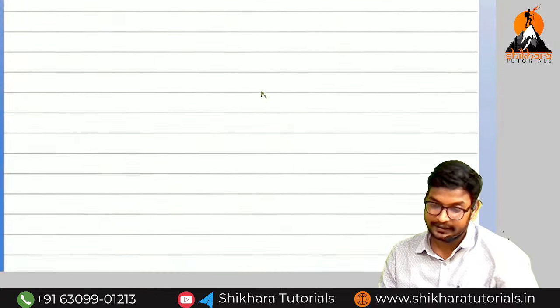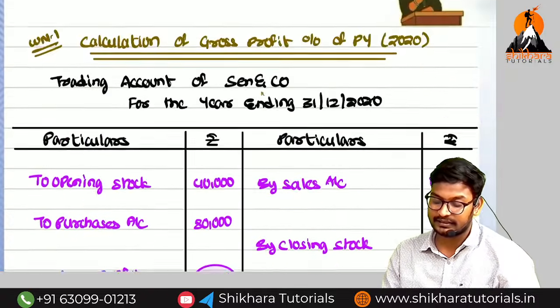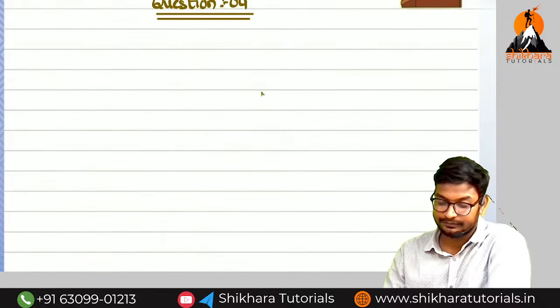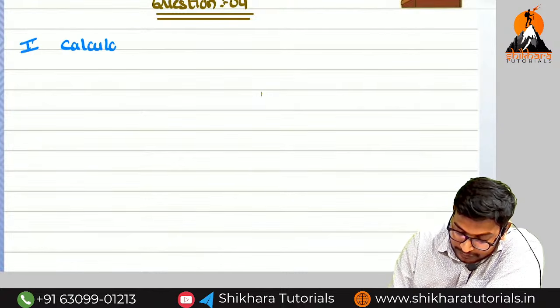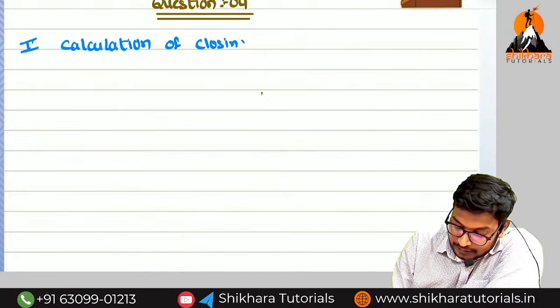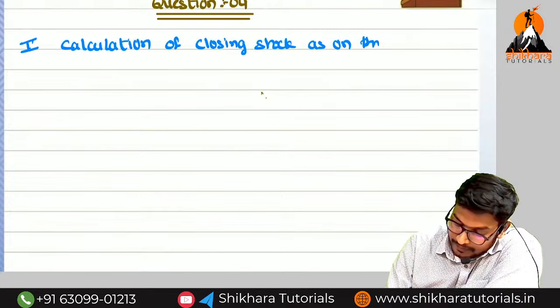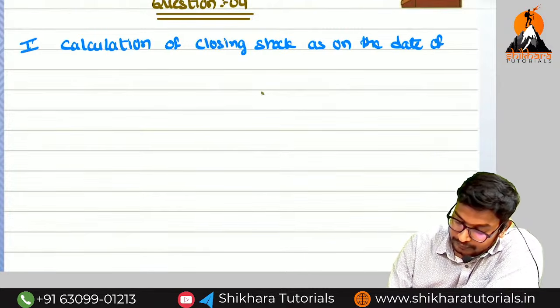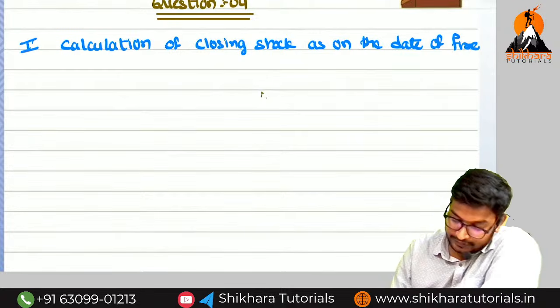Now the most important point in this question is the current year trading account preparation. There is nothing mentioned in the previous year related one. So step number 1: calculation of closing stock as on the date of fire.